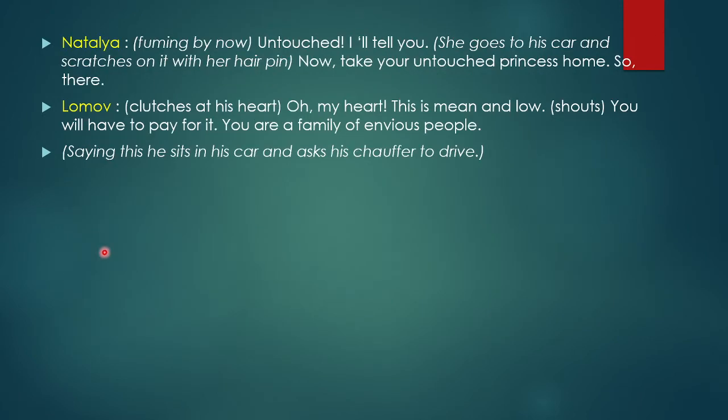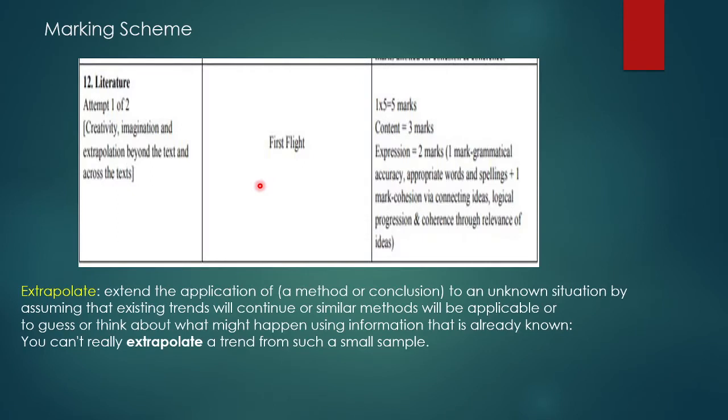So this is how you have to write it, and since it is for 5 marks, there are 1, 2, 3, 4 and 5 dialogues, and the last is to conclude. That means 6 in totality, and then you have to conclude it. You cannot leave the dialogue abrupt. Like here, I have concluded it by saying this and clutching his heart. So he sits in his car, he threatens, and then he leaves. So it is complete. It is not abrupt. These things you have to take care of.